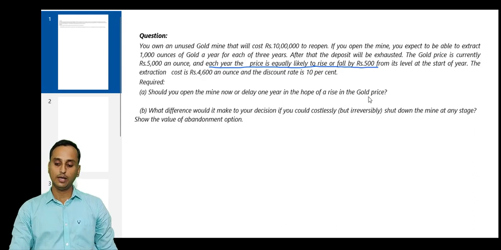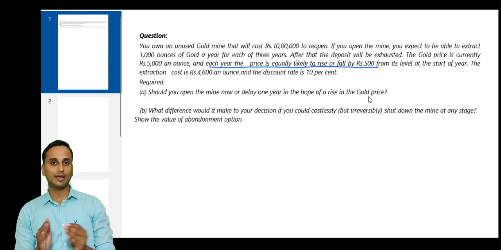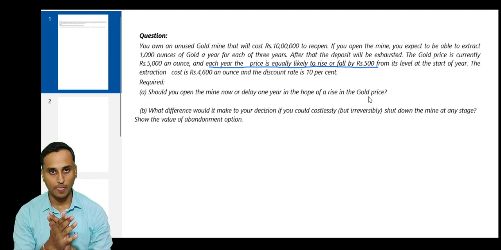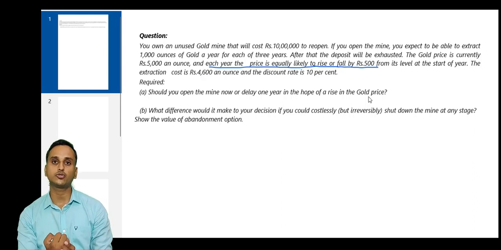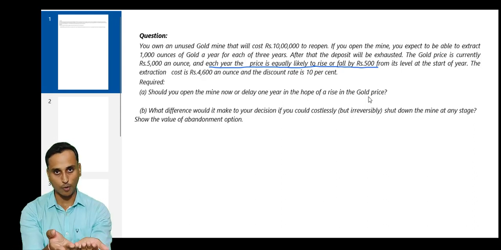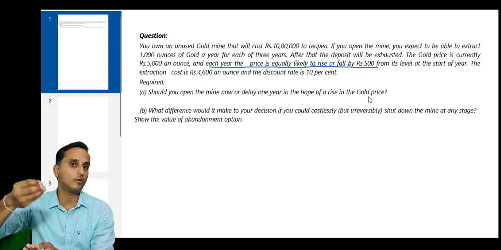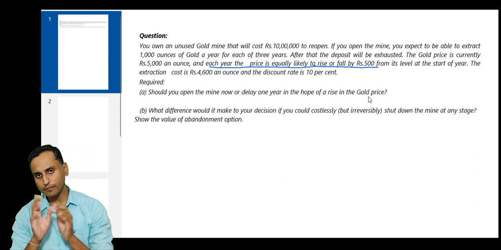You want to reopen the mine, and by reopening you'll have to incur 10 lakh rupees immediately, and after that you can operate the mine for 3 years, extract 1,000 ounces of gold each year. Extracting, you'll be incurring a cost of 4,600 rupees per ounce, and you can sell it at whatever the prices are at that time, and make a profit. This is the story.